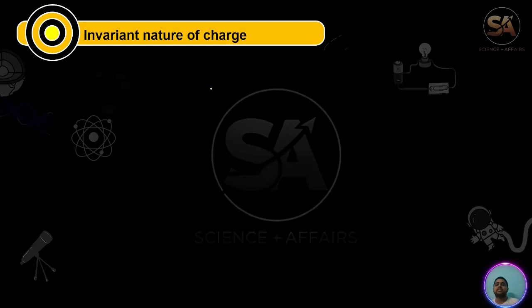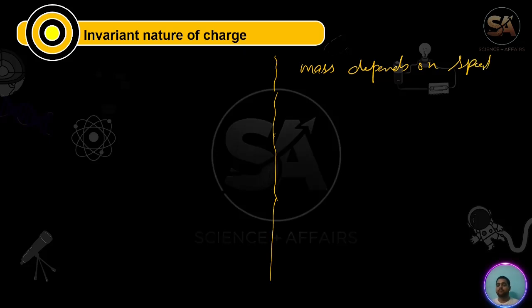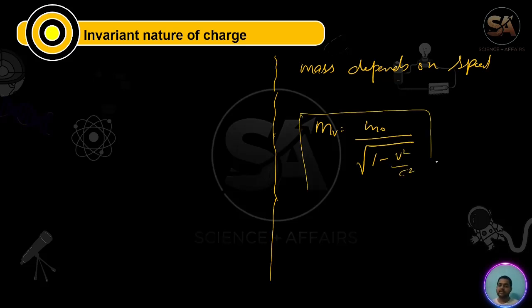Now, the invariant nature of charge. Again, we will compare with mass. Mass depends on the speed of the object. Mass at velocity v will be m naught, which is the original mass, over root under 1 minus v square by c square. As you increase speed, mass will increase, because this whole term decreases.